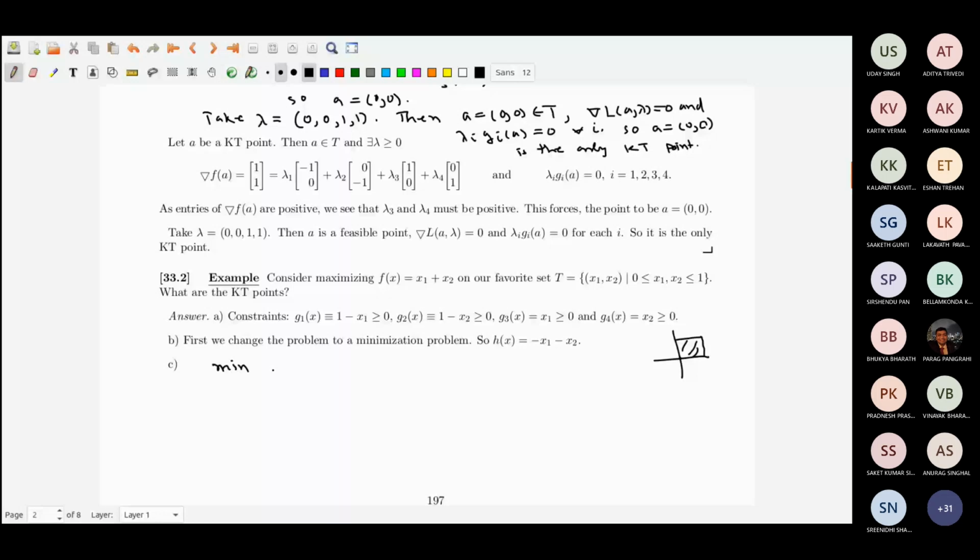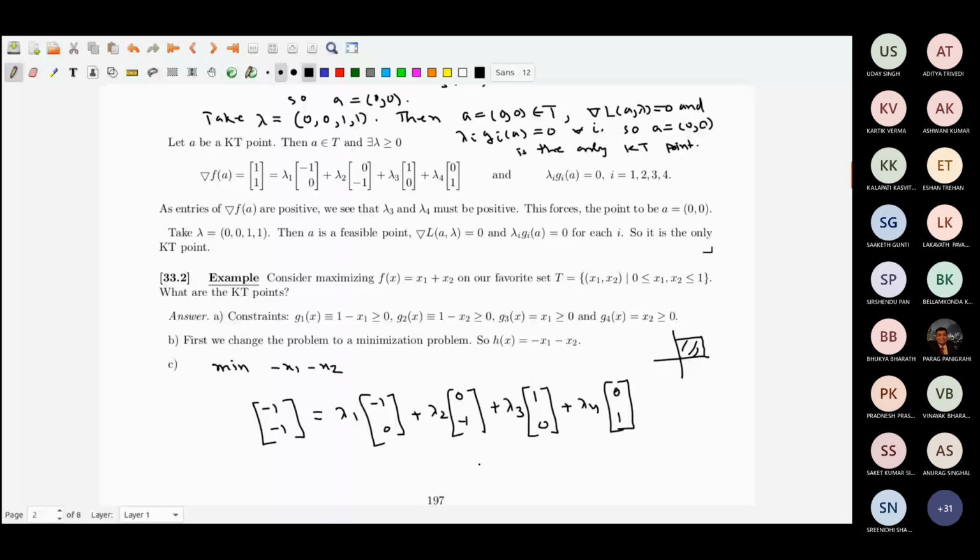So grad f will be (-1, -1), equal to lambda 1 into (-1, 0) plus lambda 2 into (0, -1) plus lambda 3 into (1, 0), this is from G3, plus lambda 4 into (0, 1), this is from G4.